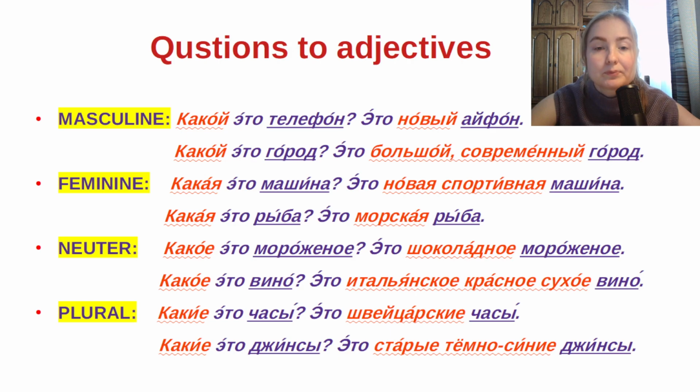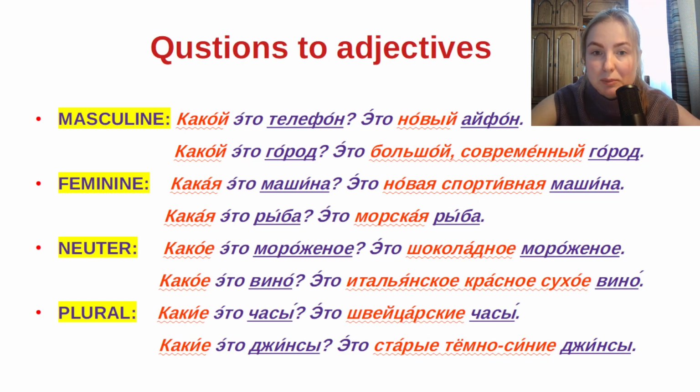For example, the first question is for masculine nouns: «Какой это телефон?» What kind of telephone is it? We know that telephone in Russian language is a masculine word. That's why we need to use the question word какой.